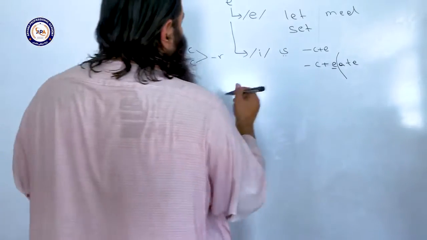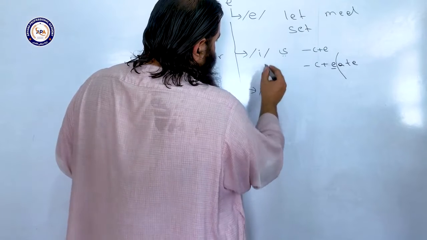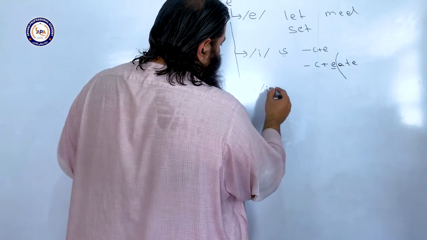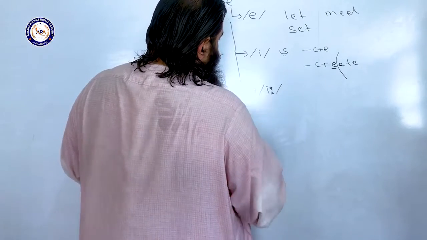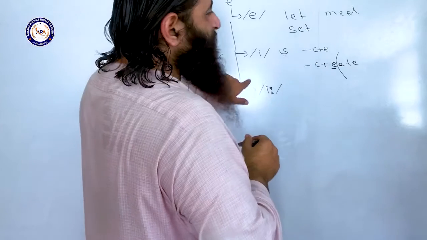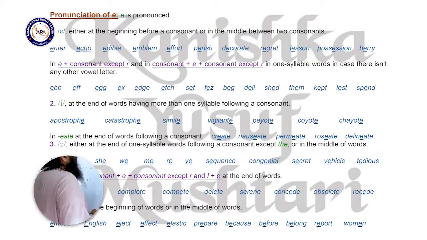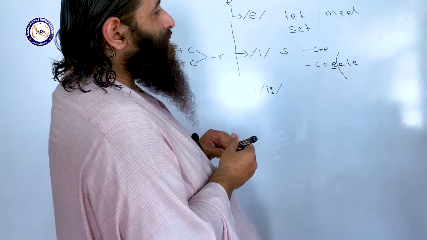Third sound that is given by E is the long sound for the same sound. E, same but the long one. And this sound is given by E at the end of one syllable words.